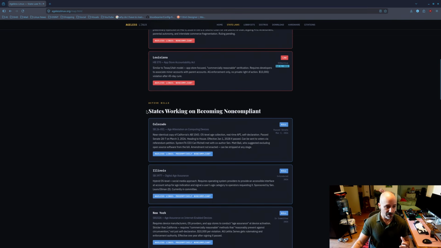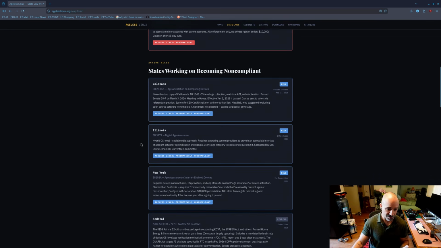Now you have states working on becoming non-compliant. Colorado has the SB 26051, which goes into effect March 3rd, which it has already gone into effect. This bill is pretty much identical to California's bill, basically. System76 is from Colorado as well, so they're going to be compliant. Matt Ball is suggesting excluding open source software from the bill. The amendment is not active and it can be stripped at any stage. So these haven't gone into law. These are bills so far and when they were proposed.